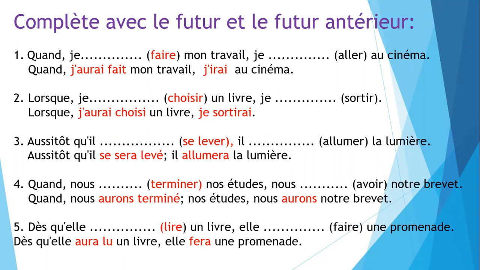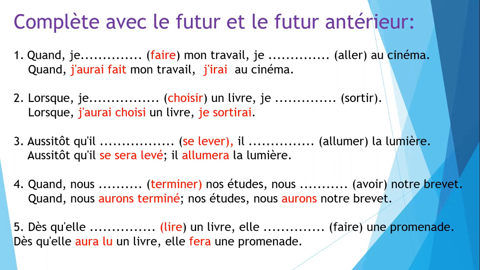Today in this video we are going to talk about future antérieur and the exercise based on that. What is future antérieur? Future antérieur is the future perfect tense in English. It means that when there are two actions in the future, one action followed by another action is called future antérieur. How do we form it? We use will have plus the past participle of the verb.